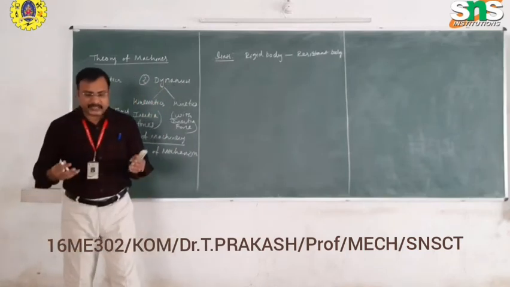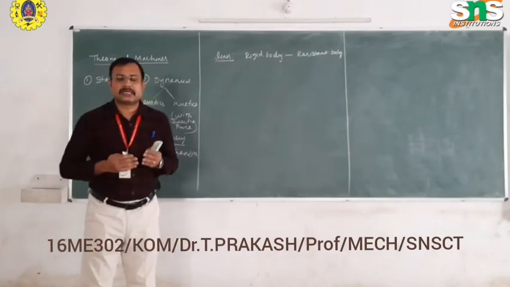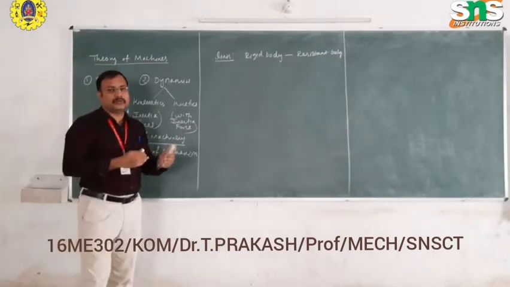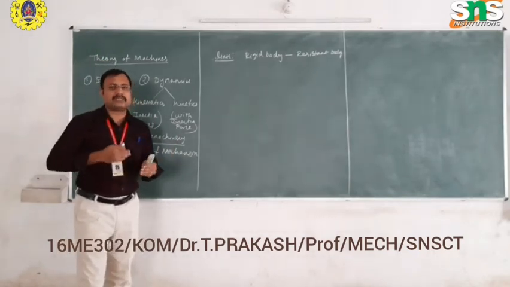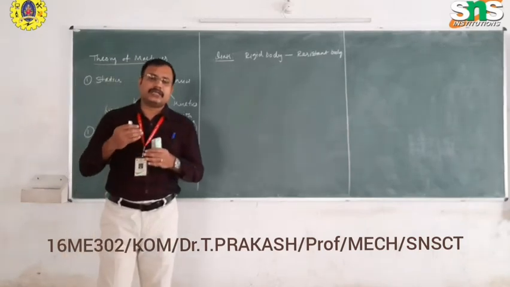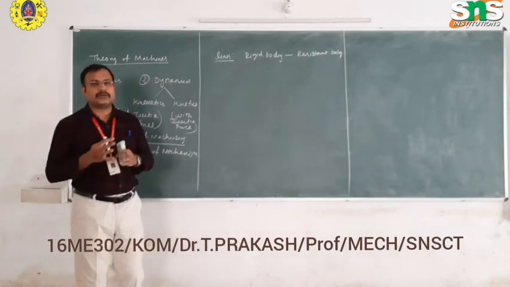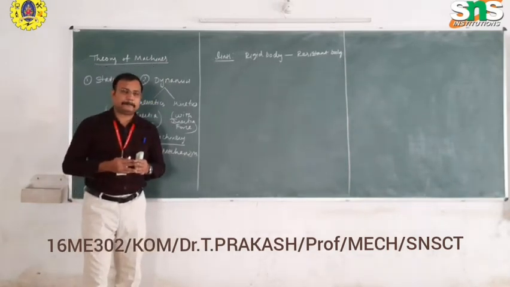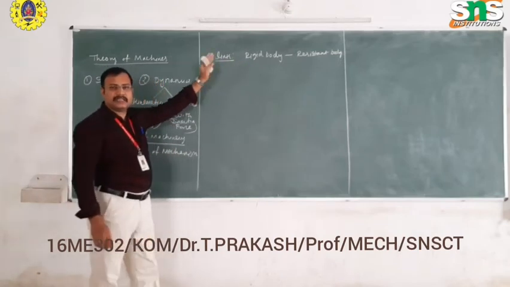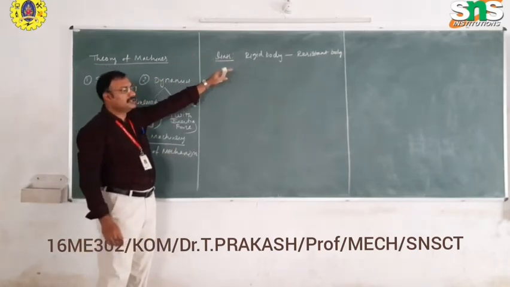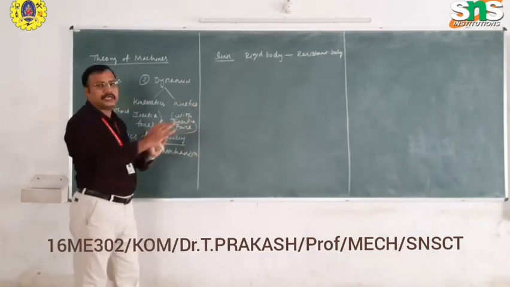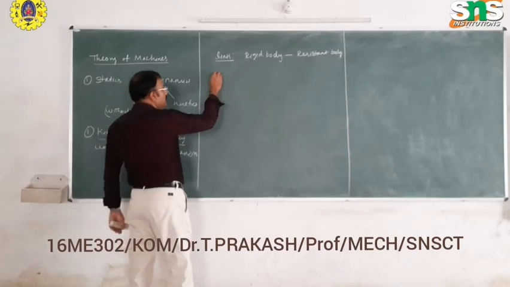The body which takes the force into it is called a resistant body or a rigid body, and it tends to move when the force overcomes the resistance of the body. The body tends to move in a position according to the input for the link. Therefore, the link is nothing but a rigid body, a resistant body, which moves according to the input motion. And we can connect this link in different forms. The first form is an element.